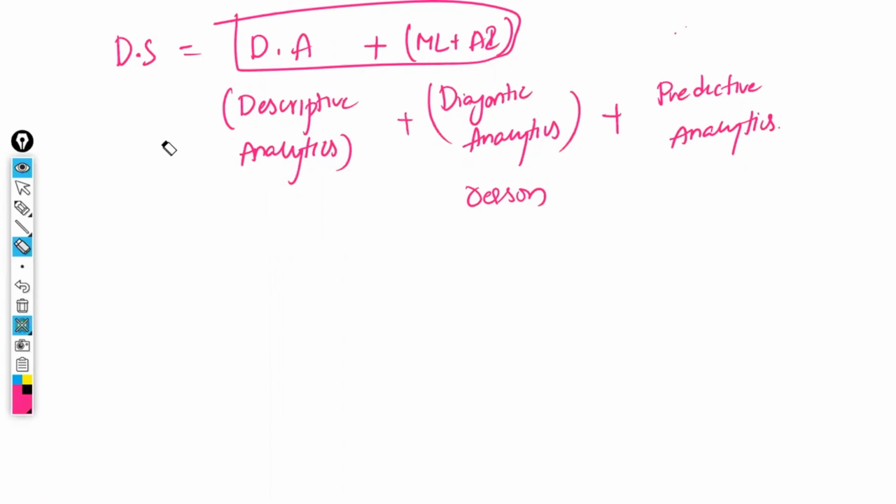Is that clear? Once again, we are going to extract the data from the database and analyze the data. The only difference is that we are going to identify the pattern and predict the future also. That is the additional work. Now, the data can be anything. It can be image data, video data, audio data, whatever the type of data, we have to do the same.